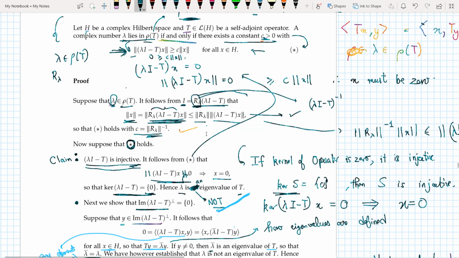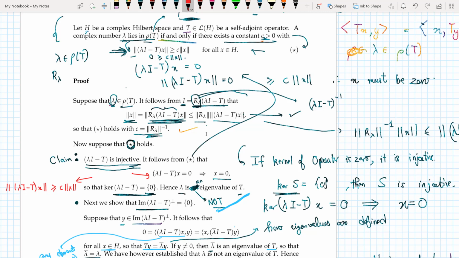Let me write it down using a different color pen. So what is star? Star is the norm of (lambda I minus T)x greater than or equal to C times the norm of x. So it says that it follows from star that (lambda I minus T)x equals 0 implies x equals 0. Why does this follow from this? So the question before the house is, why does this follow from this?